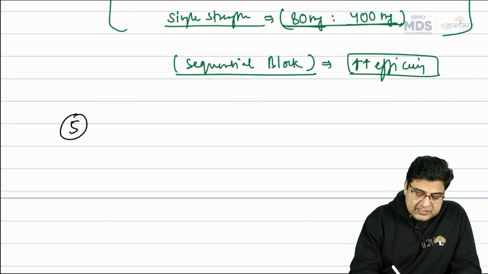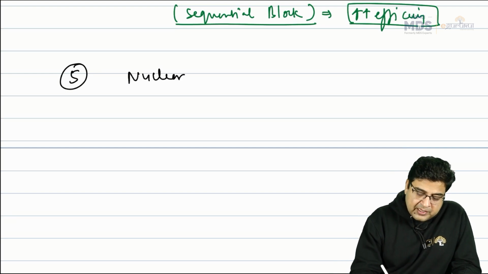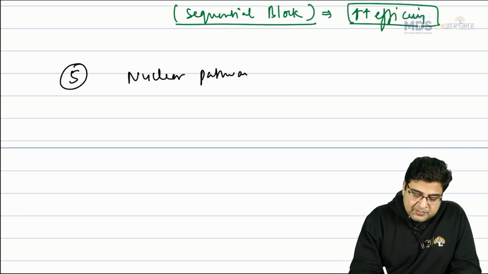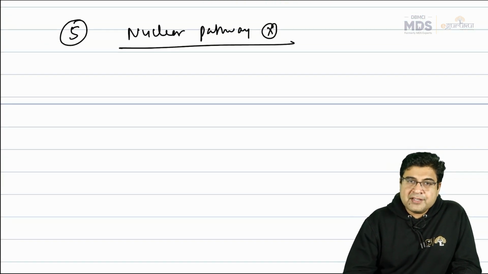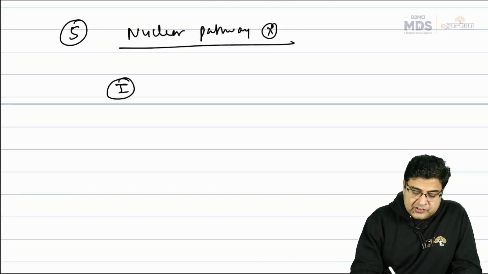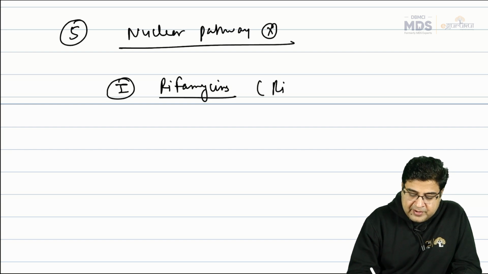Now let's move on to the fifth and last group of medicines, which are systemic antibiotics, the medicines which are nuclear pathway inhibitors. We have some antibiotics which are nuclear pathway inhibitors. The first medicines are known as rifampicin, or we also call them rifamycins. So we have a group of medicines, rifamycins. Here we have a drug like rifampicin.